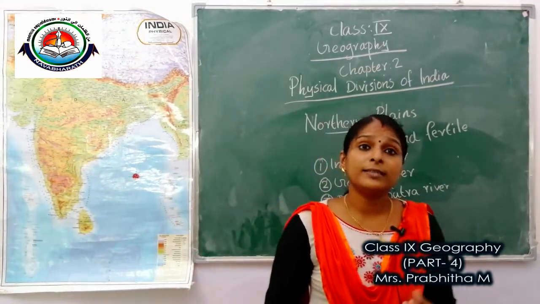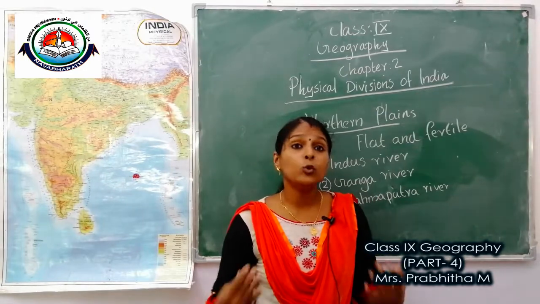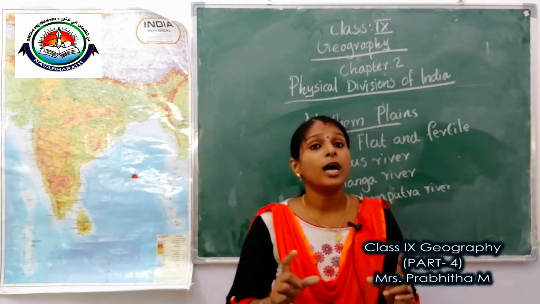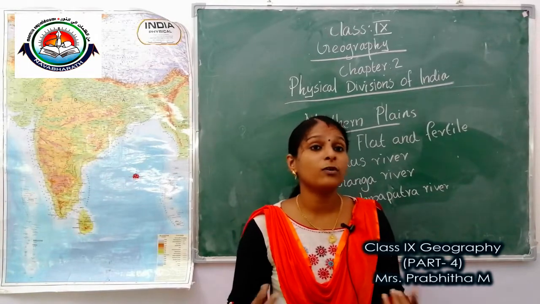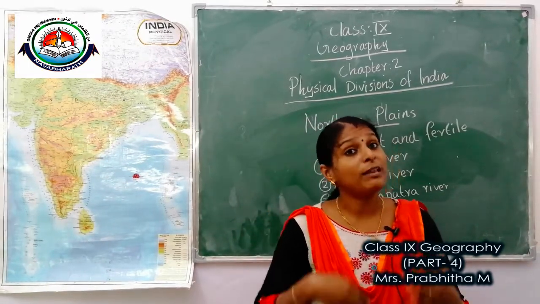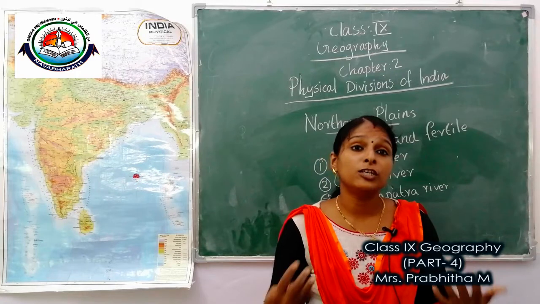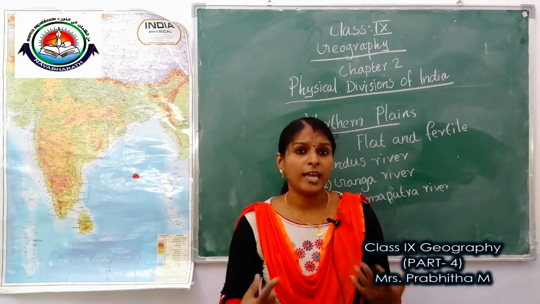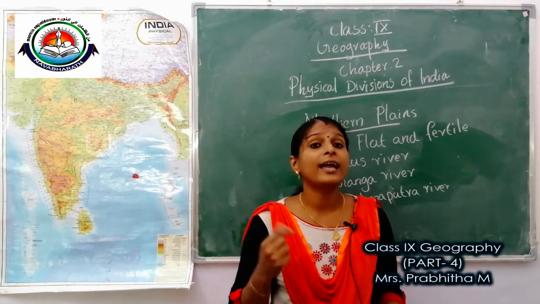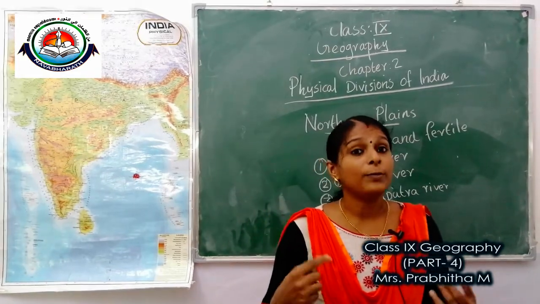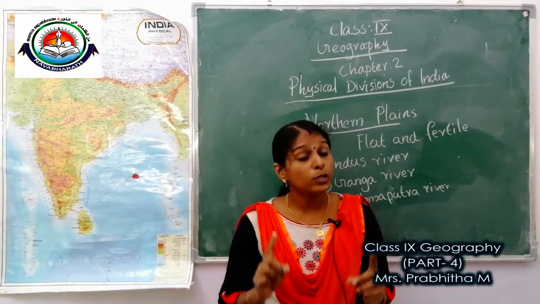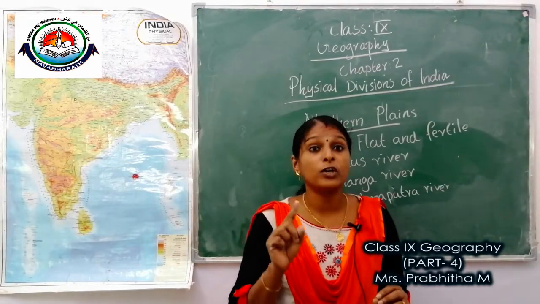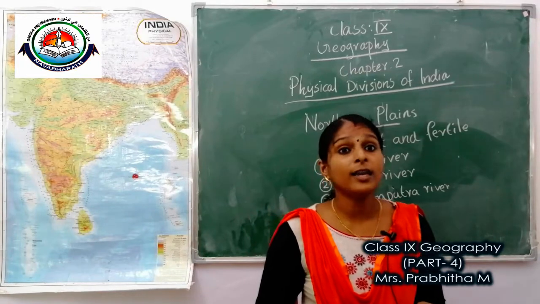These northern plains are formed by alluvium. The rivers that originate from the Himalaya deposit alluvium on the foothills of the Himalaya over millions of years, and it forms plains. It spreads over an area of more than 7 lakh square kilometers, the plain being about 2,400 kilometers long and 240 to 320 kilometers broad.